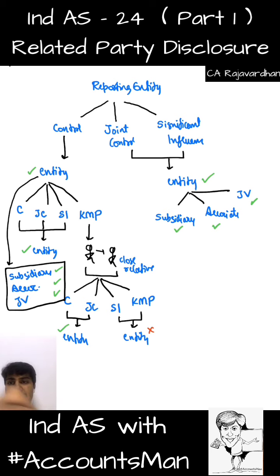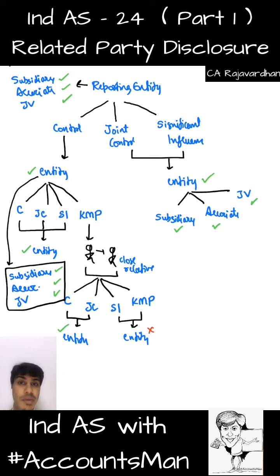Further, straight to our reporting enterprise, if there is any subsidiary, associate, or joint venture, they are also our related parties. So, reporting entity's subsidiary, associate, joint venture are related parties.